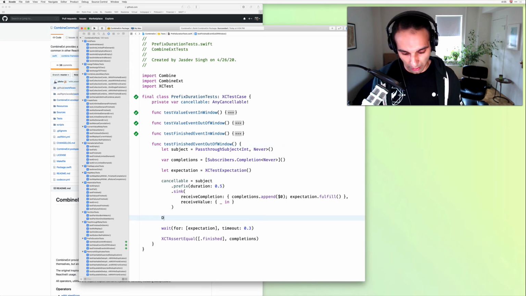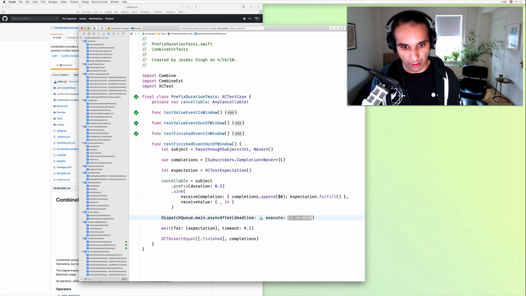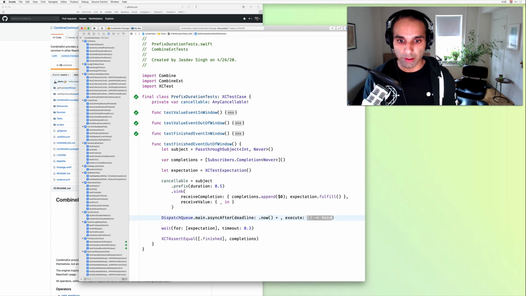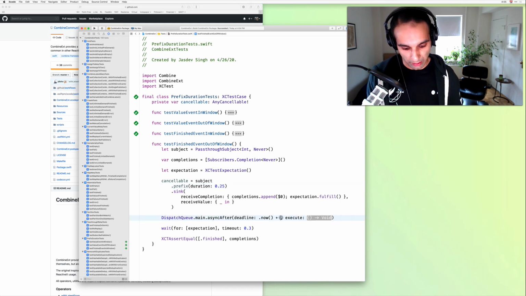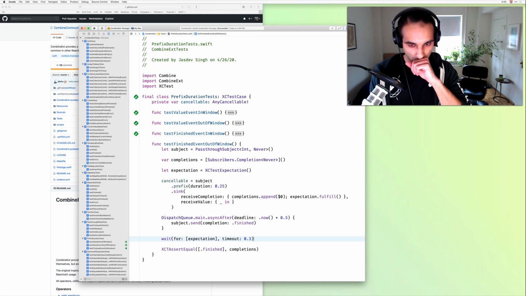We'll keep this here. We'll do DispatchQueue.main.async after now plus. So our window, let's bump it down again to 0.25. We'll do now plus 0.5, and we'll send a finish event. So we want to make sure.